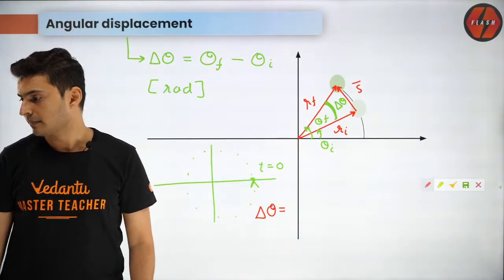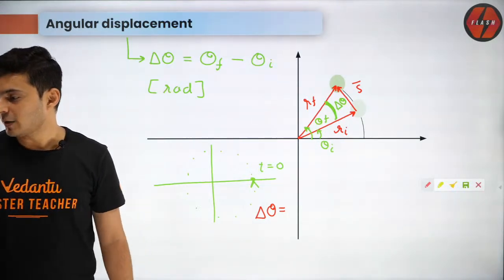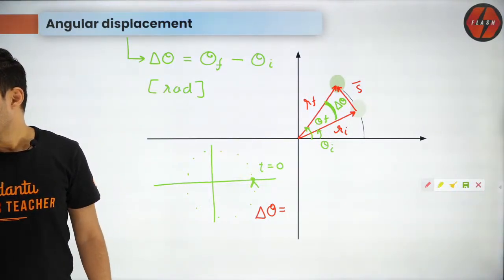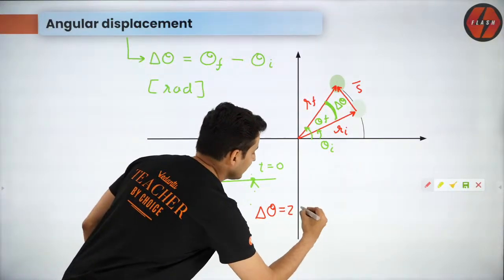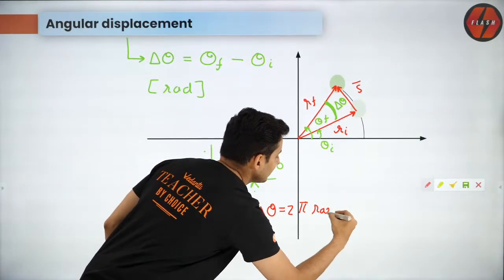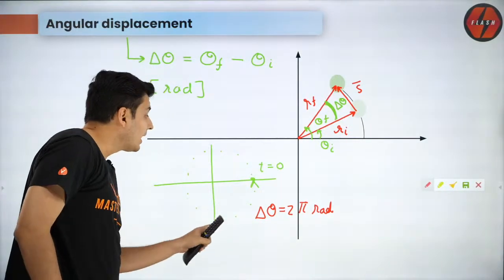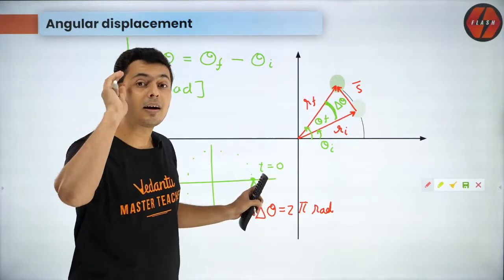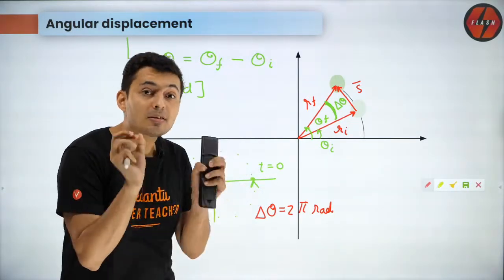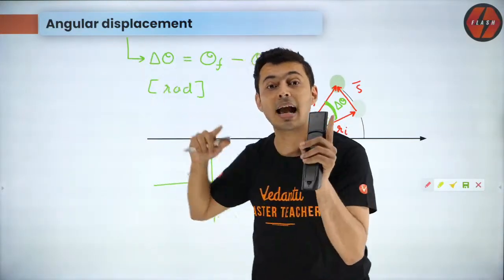Yes, Jay. Yes, Zafar. 0? Wrong. Very few people have given the correct answer, like Manit. Very good. The correct answer is 2 pi radians or 360 degrees. Think about it. The angular displacement is not 0. Understand, it's a completely different concept. Displacement is 0 in translation. That's translation; this is angular.